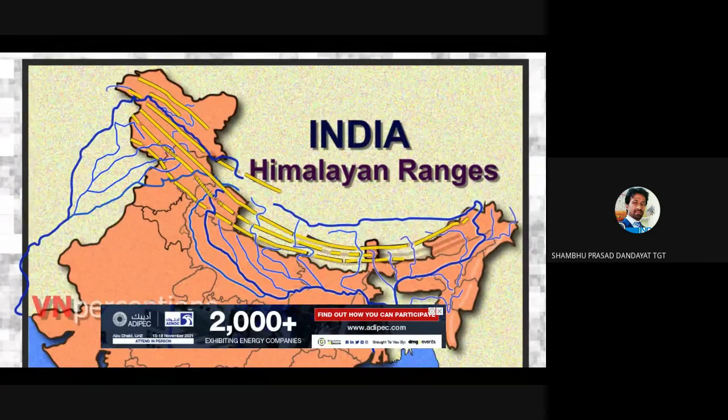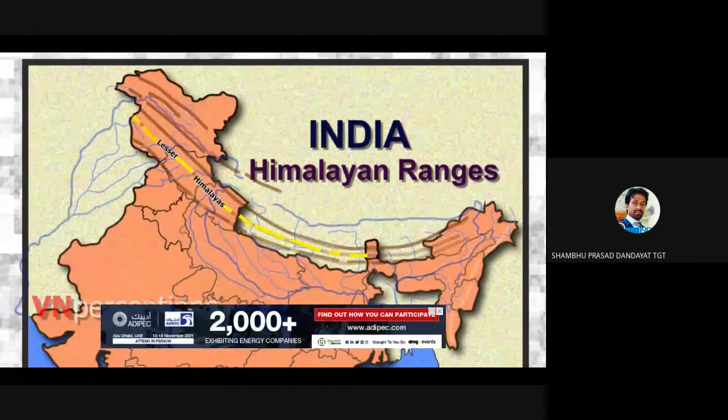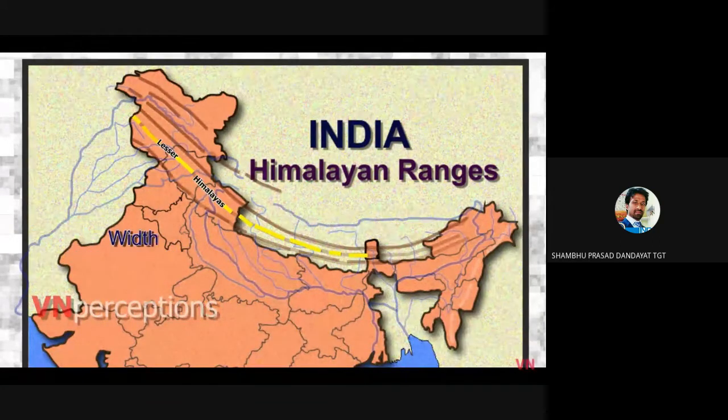Next is the Lesser Himalayas or Himachal Himalayas. The Lesser Himalayas or Himachal Himalayas lie to the south of Himadri. The altitude varies between 3,700 and 4,500 meters, and the average width is 50 kilometers.